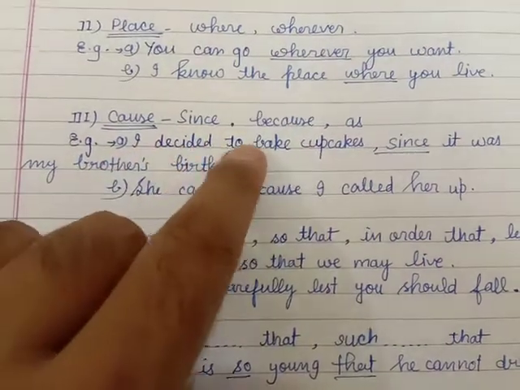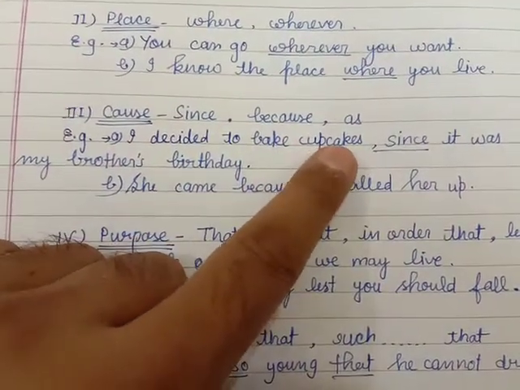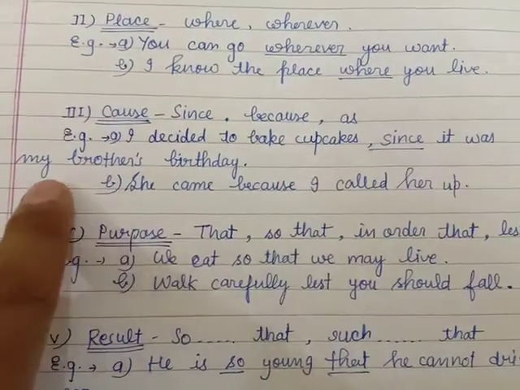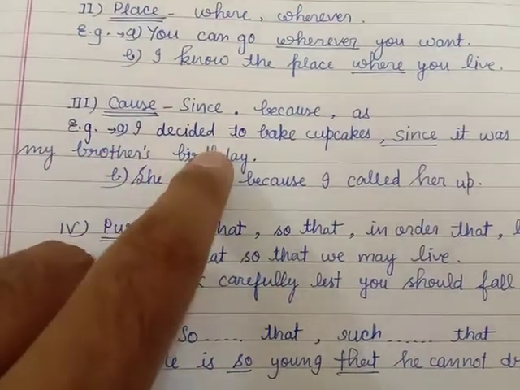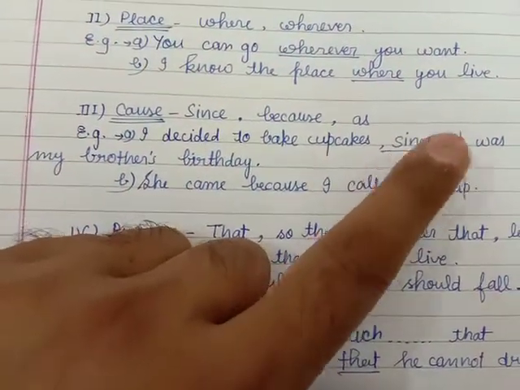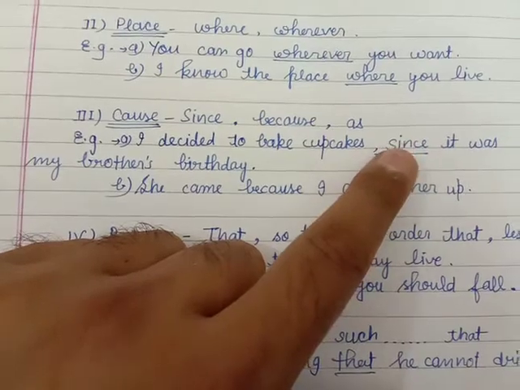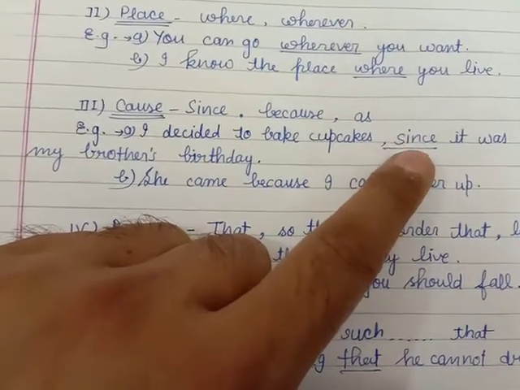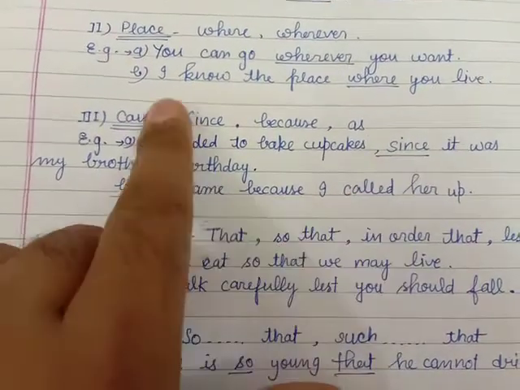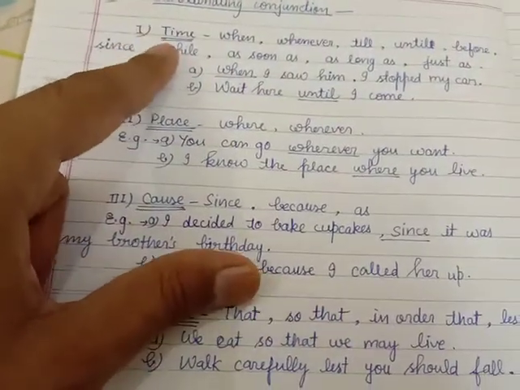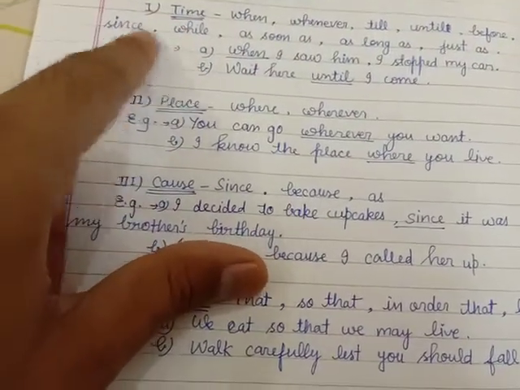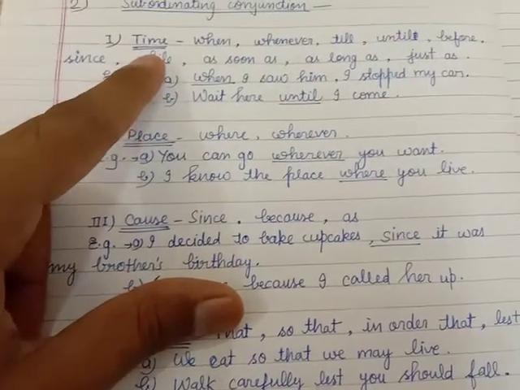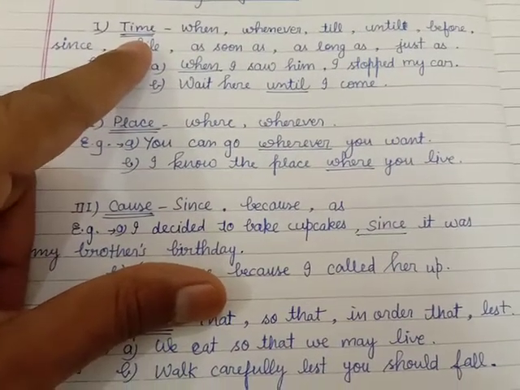I decided to bake cupcakes since it was my brother's birthday. The reason is given. Since is also used in time, and since is also used in cause. In time, since is used as in 'I have been living here since my childhood'.